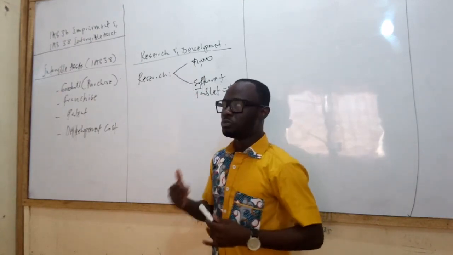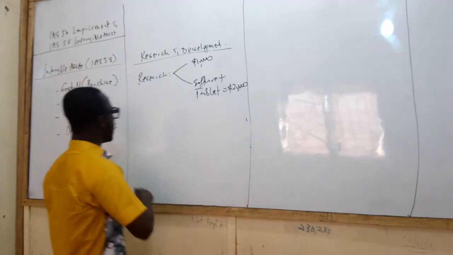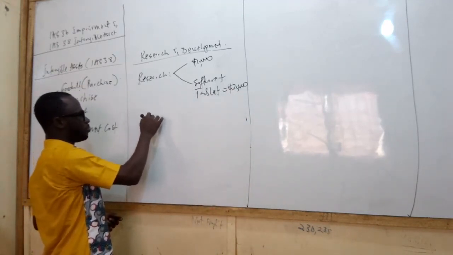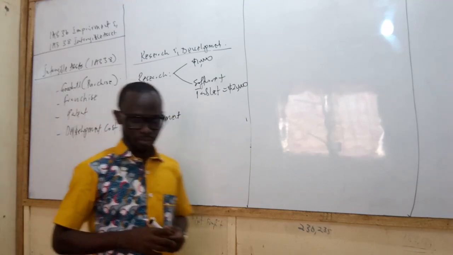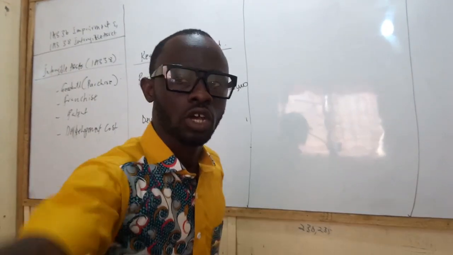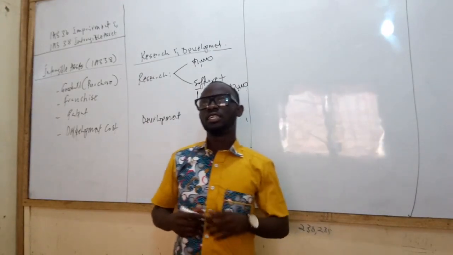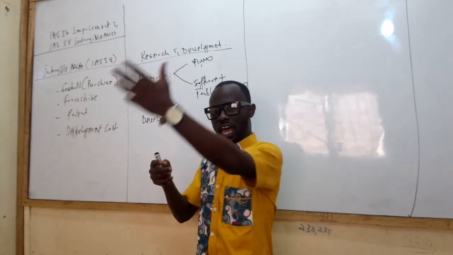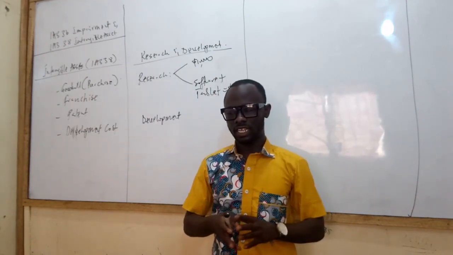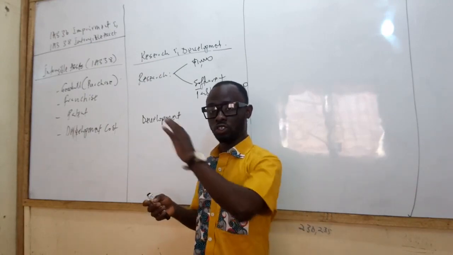Now, after we obtain the research information, we go to the next stage, right? That next stage is called development. So what is development? In simple language, we can say that development is simply the utilization of the research finding to improve upon an existing product or to develop what?